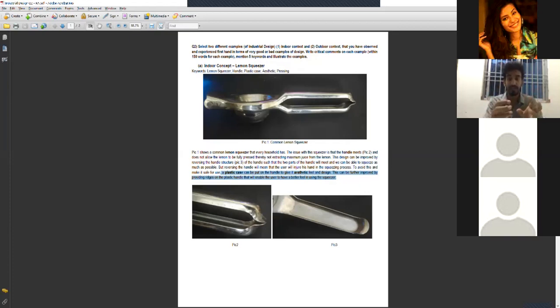As of now, you have just worked on the problem statement. Can you give the solution by sketching it out, or by adding some sort of material into it? It will be just written. Okay, with the sketch. If we can add some rubber or some different material which will actually help the user to use it in a better way, right? Okay. Fine. All right, then I'll go to the third question.